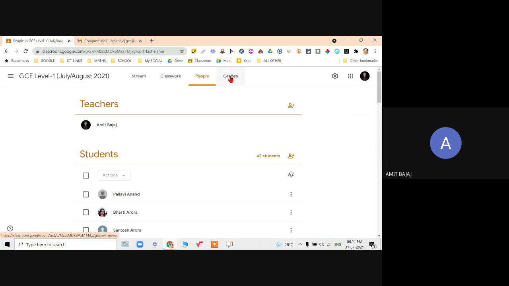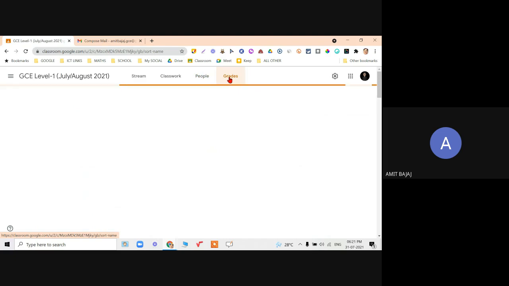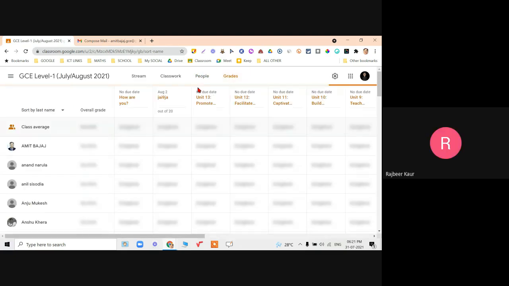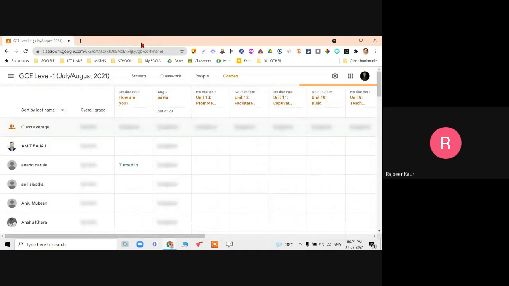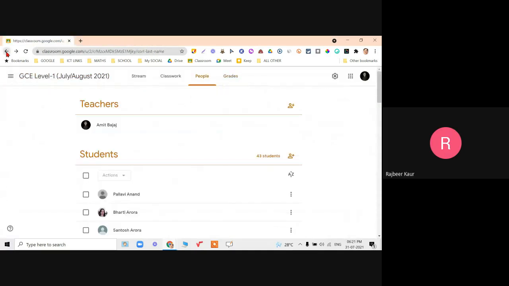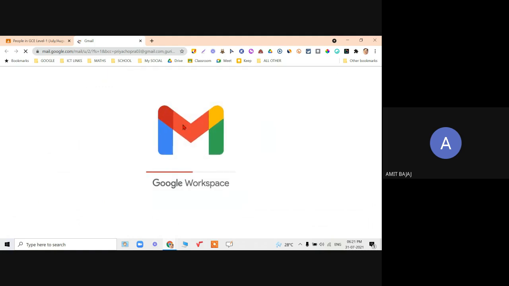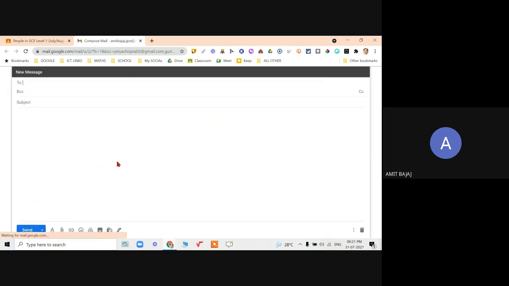Then coming to the grade option, when I click on grade, since yes. So can you please repeat that CC part, this one? Which part? You said that no one can see who has received the file. Yeah, of course. When I click on action and go to the email, there are options for to, which is a common thing in Gmail. Again, I am going to cover that later.